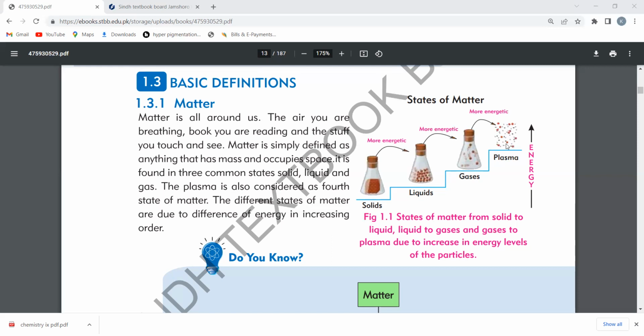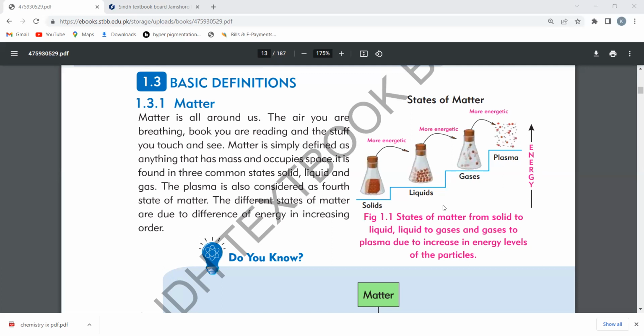Plasma is actually a highly energized particle. If electricity from the sky passes through the atmosphere, the molecules and particles are converted into highly energized ions. So plasma is actually highly energized ions. Here one thing is also shown by the arrow, the energy diagram.